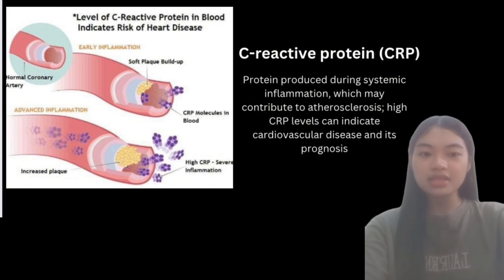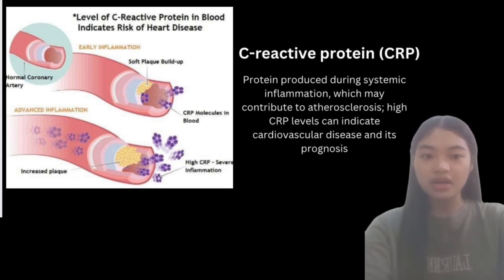How does CRP relate to cardiovascular disease? Your level of CRP can be an indicator of how at risk you are for developing cardiovascular problems. This is because the development of atherosclerosis, laying down of cholesterol inside the blood vessel walls, is associated with inflammation within the vessel wall. That's all.